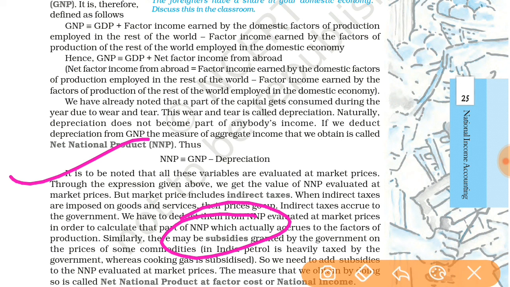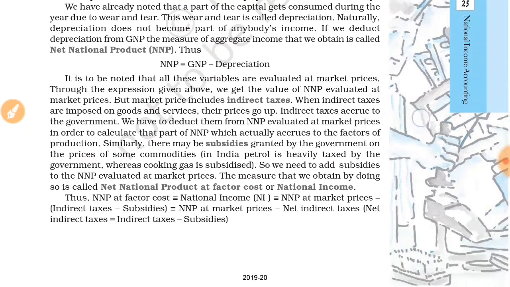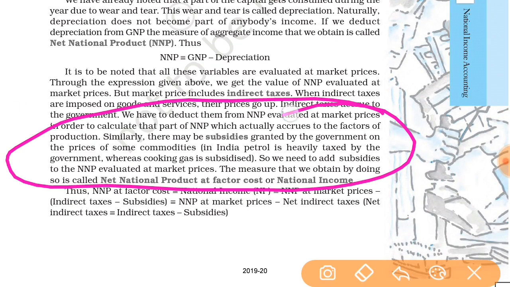So here again, see that subsidies are granted by the government on the price of some commodities. In India, petrol is heavily taxed by the government, whereas cooking gas is subsidized. It means cooking gas, the LPG gas cylinder. So we need to add subsidies to the NNP evaluated at market price, and the measure that we obtain by doing so is called net national product at factor cost or national income. It means when we add subsidies to NNP at market price, then we get the national income.